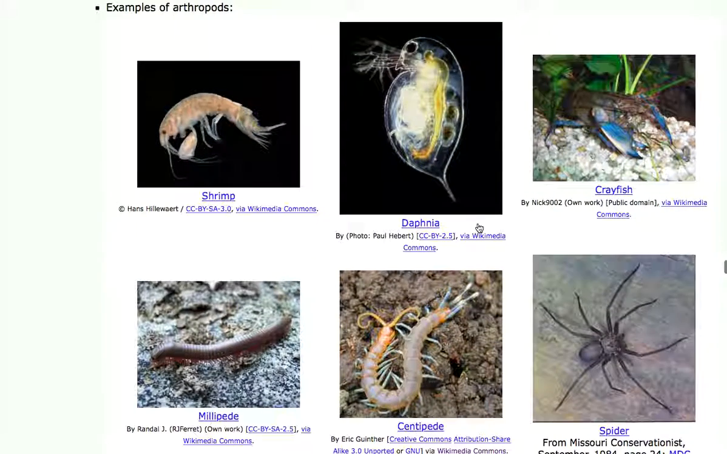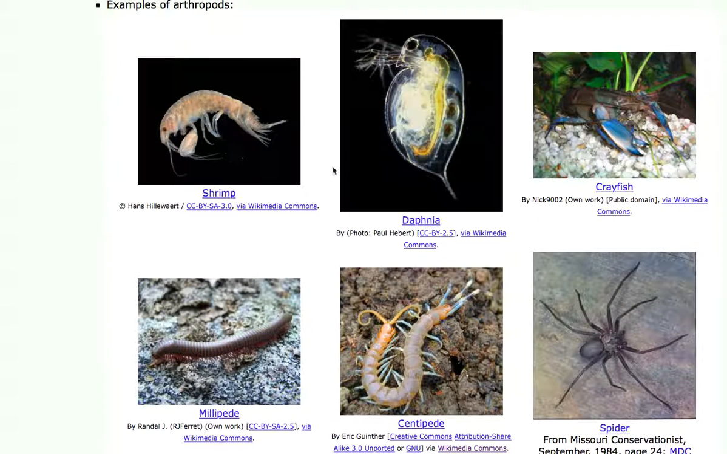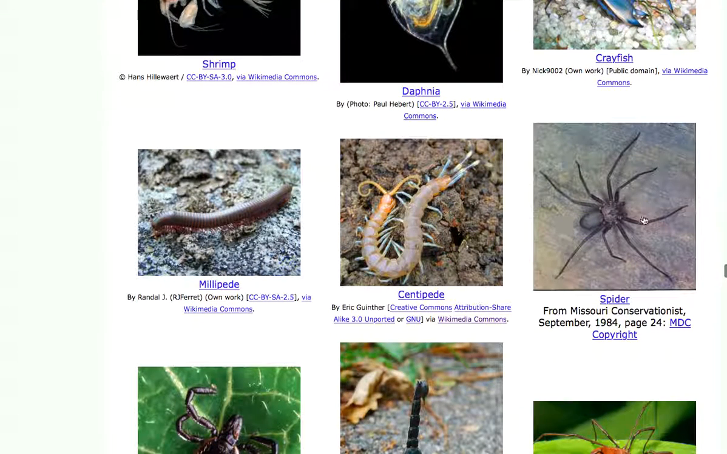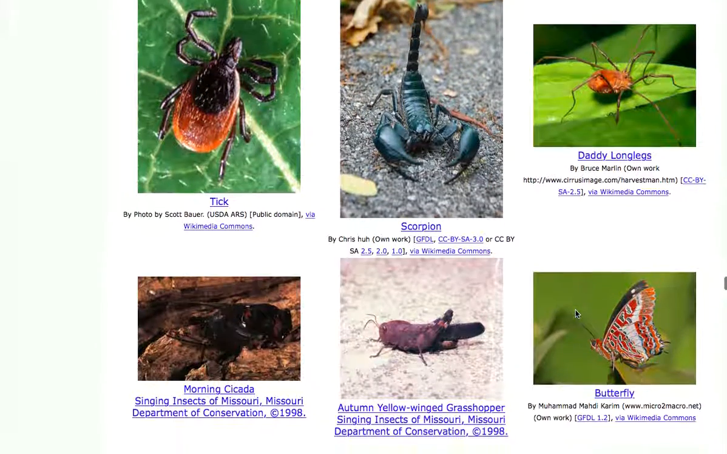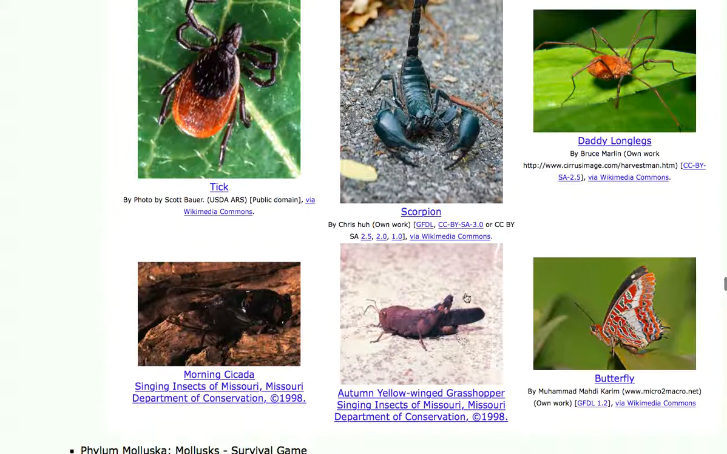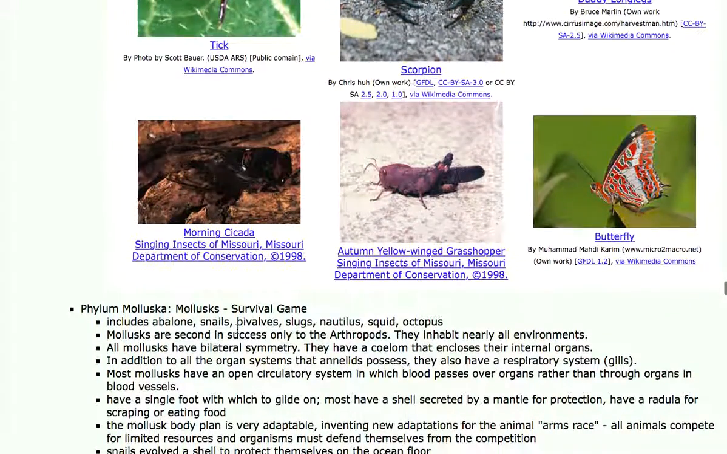Examples of arthropods include shrimp, the daphnia, crayfish, the scary brown recluse spider, which is kind of dangerous to people, centipedes, millipedes, here's a tick, a scorpion, a daddy longlegs, which is actually not a true spider, they're called harvestmen, butterflies, grasshoppers, cicadas, and there's so many more things, we can't even list them all.